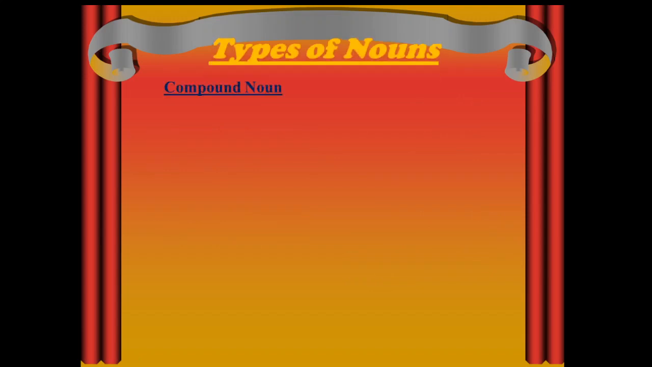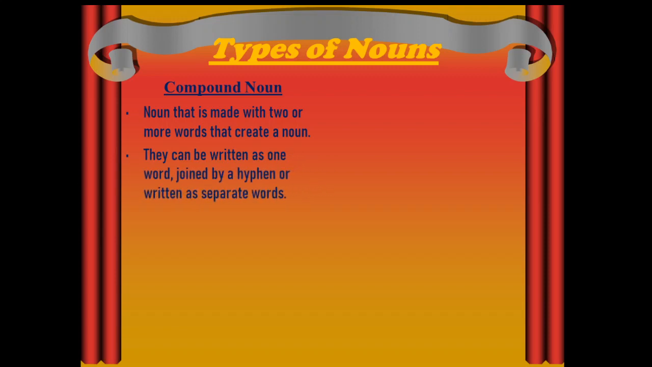Now coming to compound noun, a noun that is made with 2 or more words that create a noun. For example, I would say rain and fall. When I join these 2 words, rainfall, it is a compound noun, because I have used 2 different nouns and joined them to create one more noun. They can be written as one word, joined by a hyphen, or written as separate words as well. So all these 3 kinds come under compound noun.